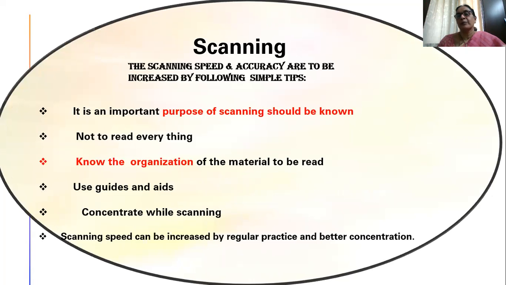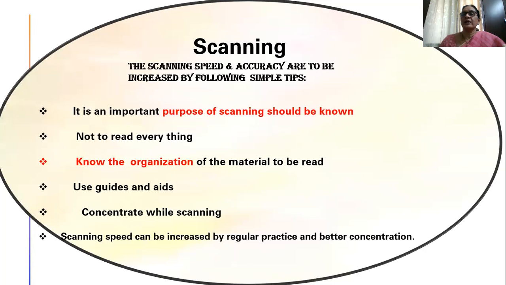So what precautions do you have to take while scanning? What method do you need to use? You need not read everything. What you actually want is only that information. Know the organization of the material to be read.